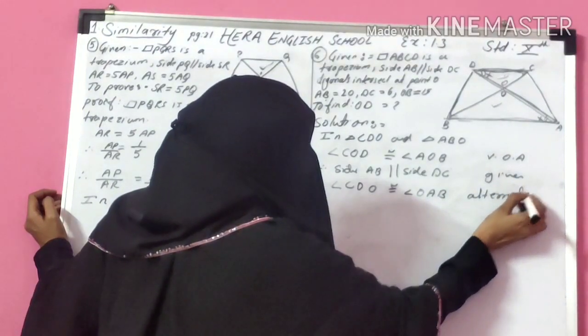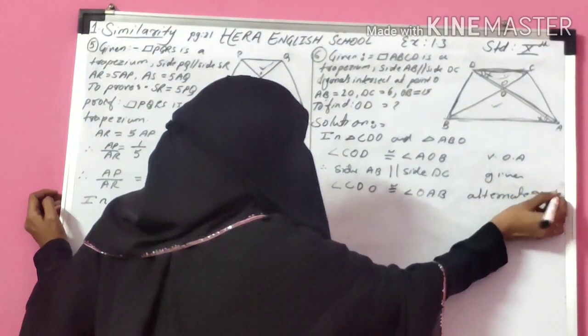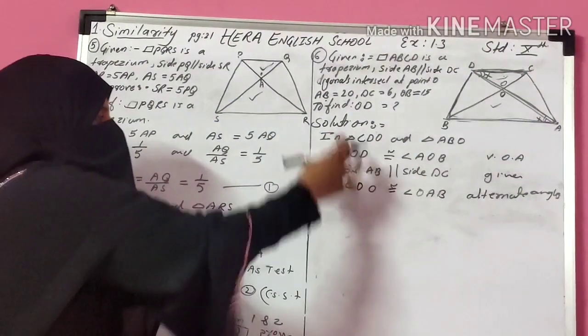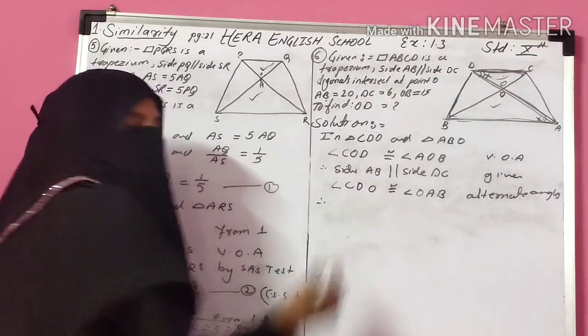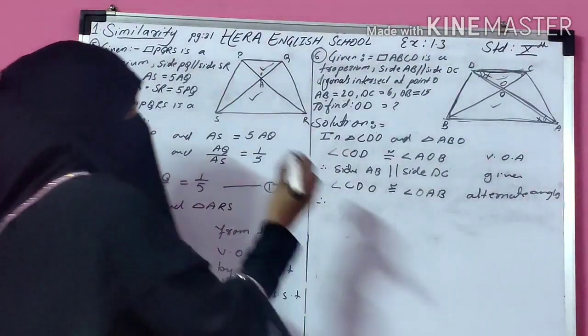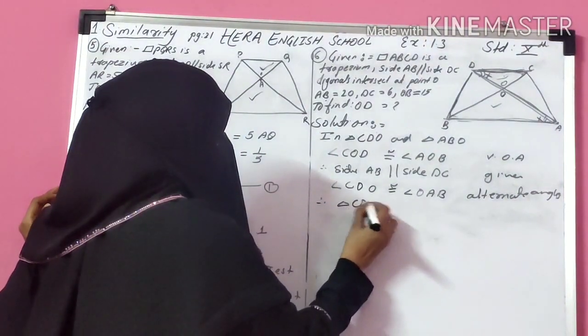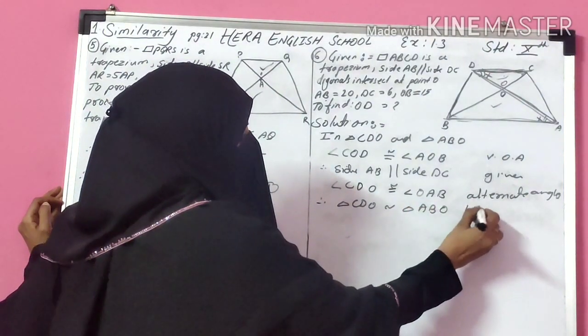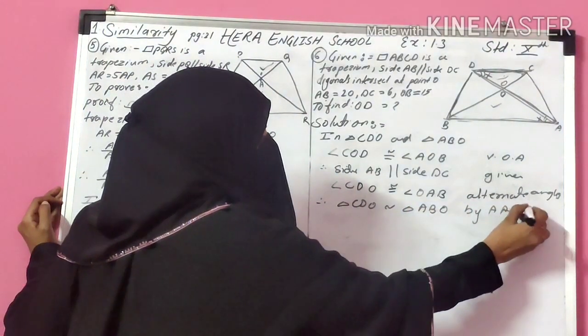Alternate angles are congruent and vertically opposite angles are congruent, so these two triangles are similar by AA test. Therefore triangle CDO is similar to triangle ABO by AA test.